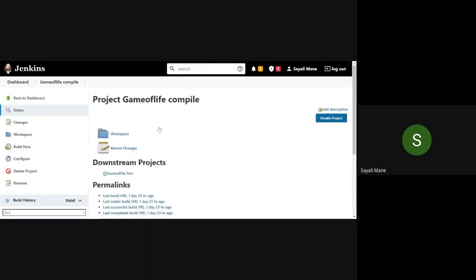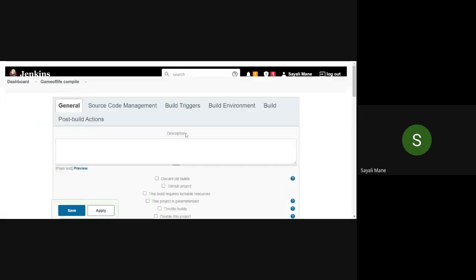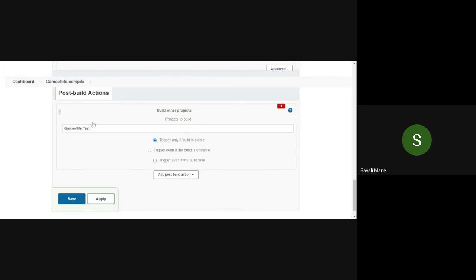Here, go to the configure button and then, last, click on the post build action. Up to this it's done, right? Post build action. Okay. Now here click on add post build action.